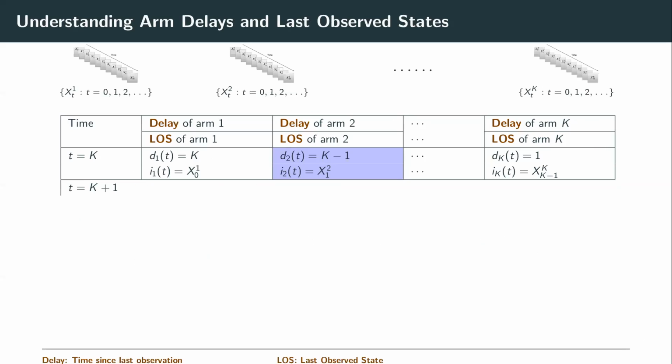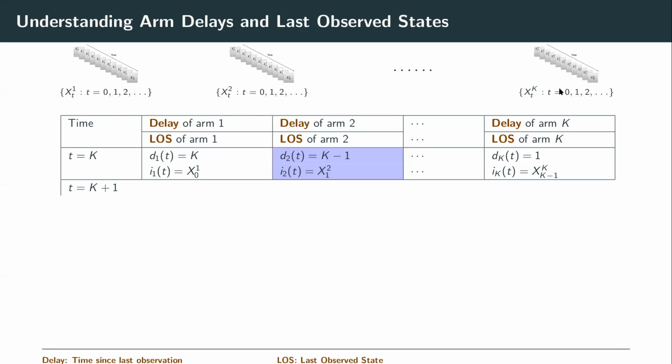Now, here is a quick demonstration of how the arm delays and the last observed states are updated over time. What you see at the top are arms and a sequence of observations from each arm. Time will be discrete, starting from t equal to 0 onwards. An observation at any time t will be denoted as x subscript t, and the superscript will indicate the location of the arm. Without loss of generality, we assume that the decision maker observes each of the arms once in the first k time instants, that is, he observes arm 1 at time 0, arm 2 at time 1, and so on up to arm k at time k minus 1.